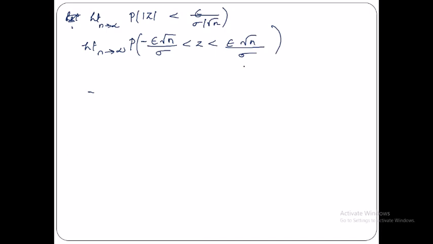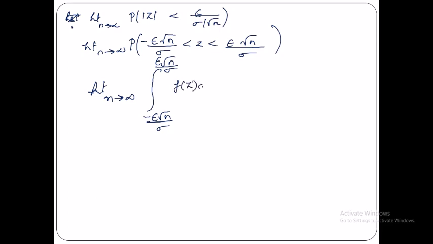Is that fine? Okay. Now what about this? Limit n tends to infinity. How can I change this probability sign into the integration sign? How will that happen? Minus epsilon root n by sigma to epsilon root n by sigma, then it is f of z dz.